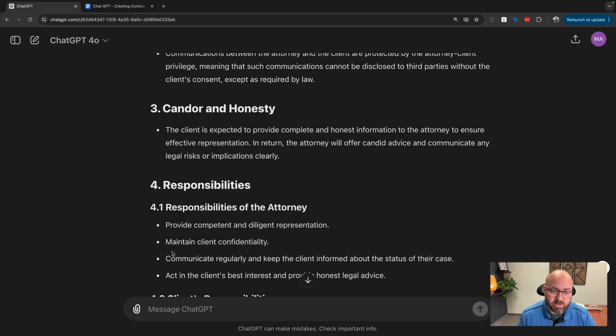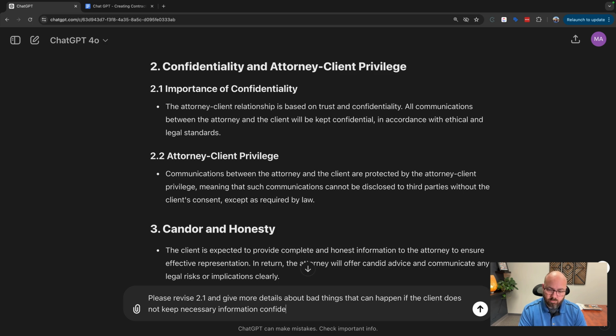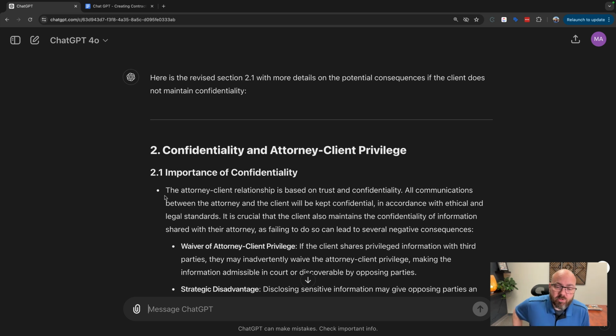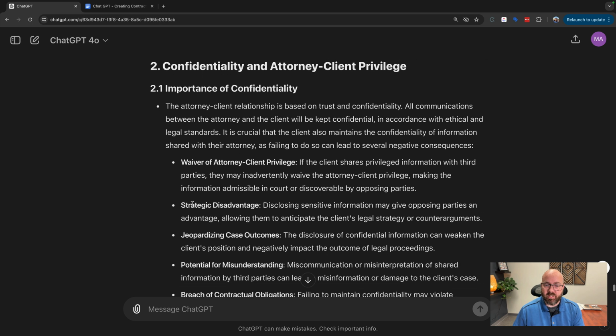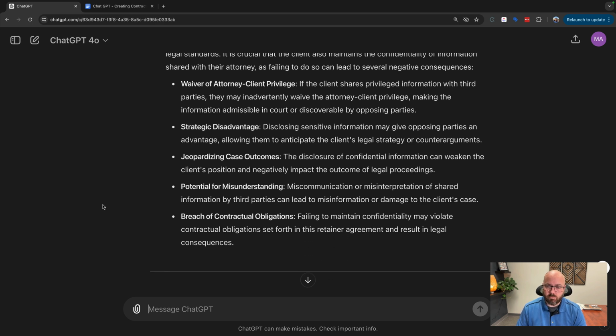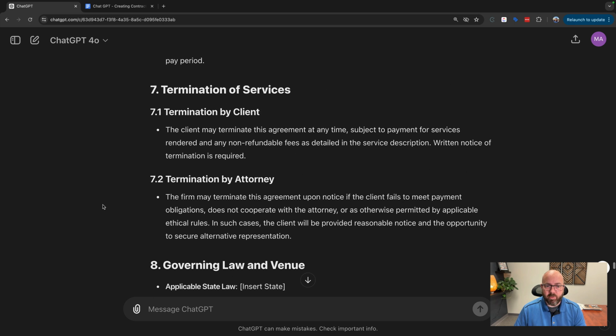Okay, so here's a cool trick. So right here, we see the importance of confidentiality, and then the attorney-client privilege. So I'm going to actually tell ChatGPT to revise section 2.1. Okay, so what it did is it just replaced and rewrote 2.1 so that I could go in and just delete 2.1 and put this in here instead. And so it did a pretty good job. Let me just read it more carefully. Okay, that's really good. I actually like that a lot. I would have thought way longer about how to do that.